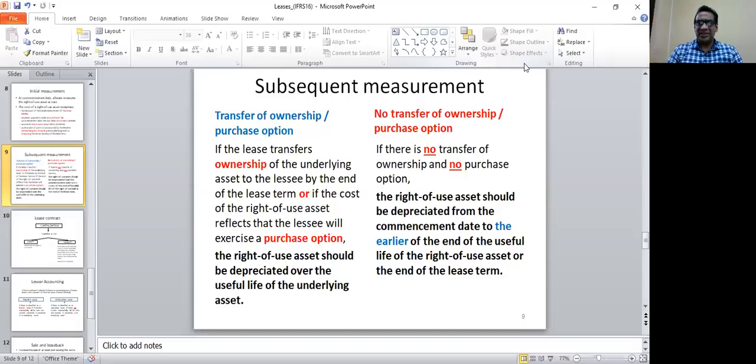So this is basically the difference between the two ways of transferring the ownership of the asset to the lessee at the end of the lease term. If it is transferred, or if there's a purchase option for the lessee to purchase, it should be depreciated over the useful life. If there is no such option, it should be depreciated from the commencement date to the earlier of the lease term or the useful life.